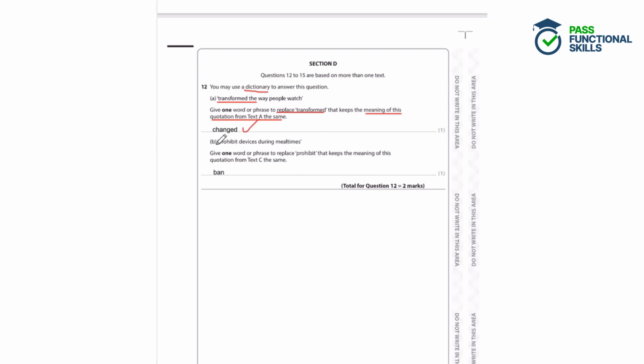And then the second part of the question, prohibit devices during meal times. Give one word or phrase to replace prohibit that keeps the meaning the same. So we're going to use our dictionary and find the meaning of the word prohibit, which means to forbid by authority or law. So forbidding something or banning something. So the student has come up with their own words based on the dictionary definition there.